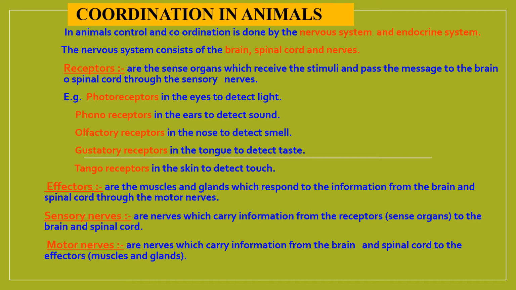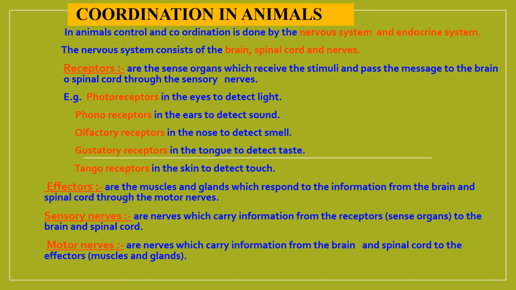Receptors are sense organs which receive the stimulus and pass the message to the brain or the spinal cord through sensory nerves. They are photoreceptors which are present in eyes to detect light, phonoreceptors which are present in ears to detect sound, olfactory receptors in the nose to detect smell, gustatory receptors in the tongue to detect taste, tangoreceptors in the skin to detect touch.